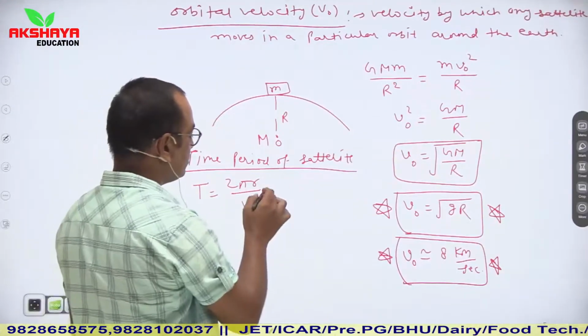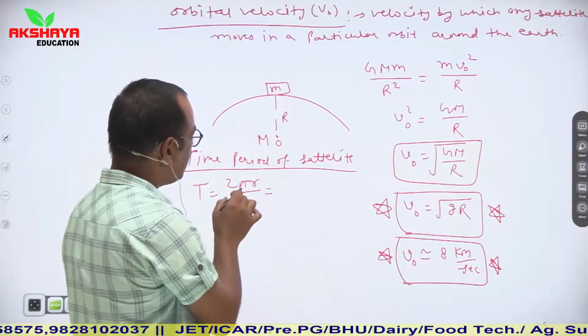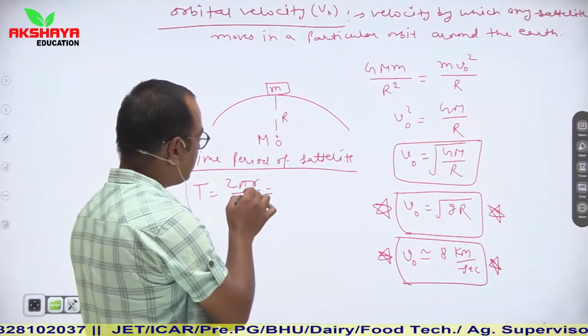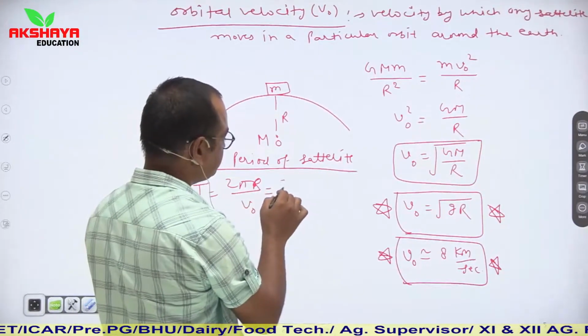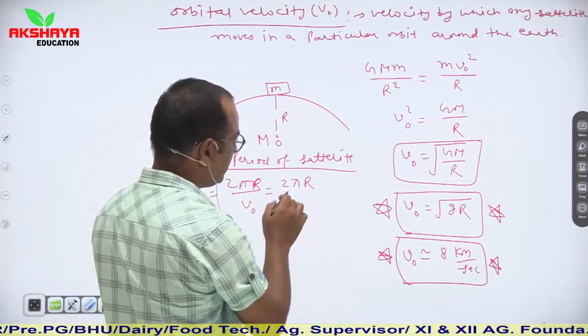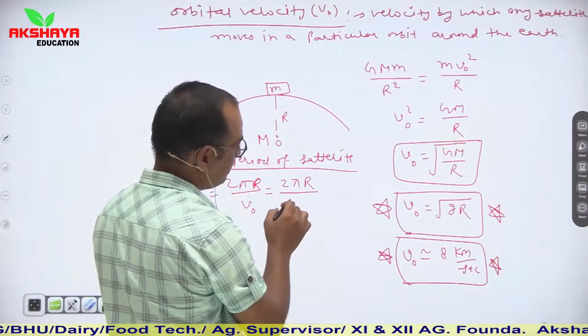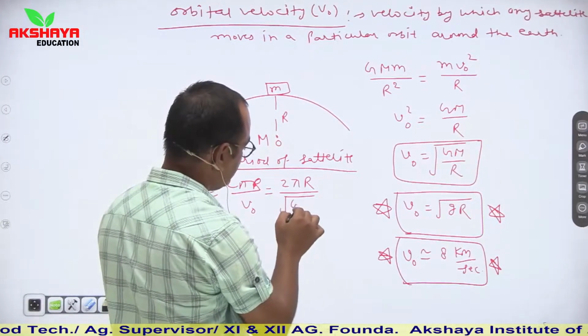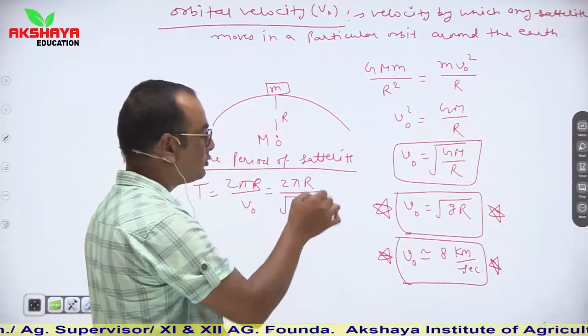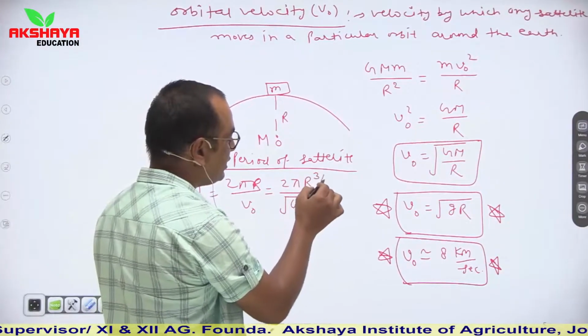V naught is root GM upon capital R. So here let us say that this r is capital also. So 2 pi r upon root GM upon r. So it is root GM in the denominator and root r in the numerator. So I can say r to the power 3 by 2.